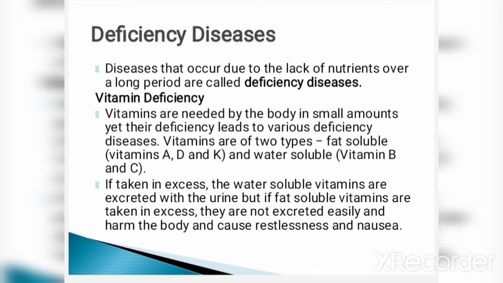Vitamins are of two types, as we already learnt: fat soluble and water soluble. If taken in excess, the water soluble vitamins are excreted with the urine, but if fat soluble vitamins are taken in excess, they are not excreted easily and harm the body and cause restlessness and nausea.